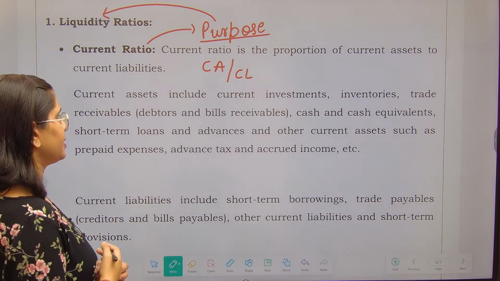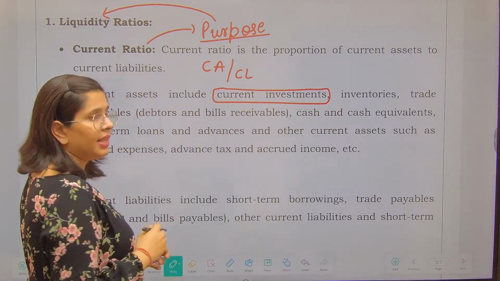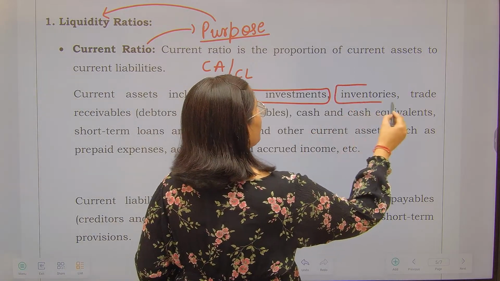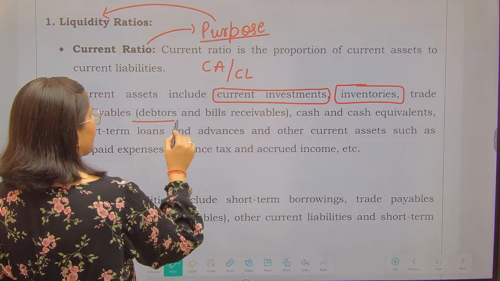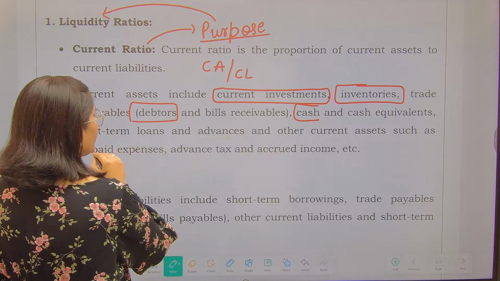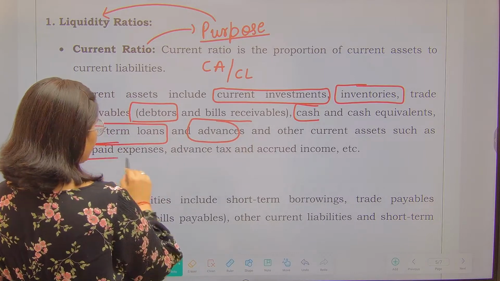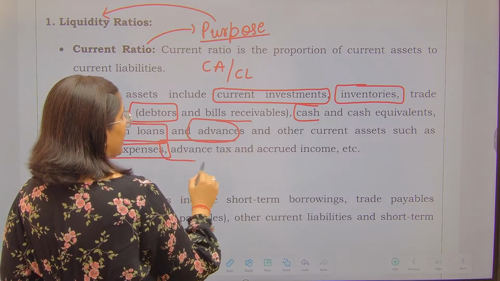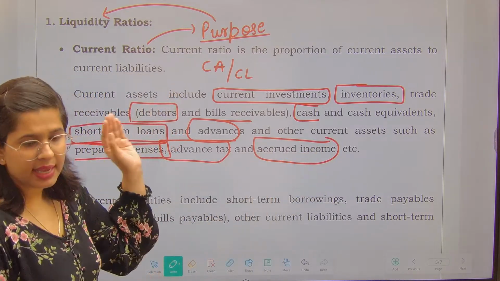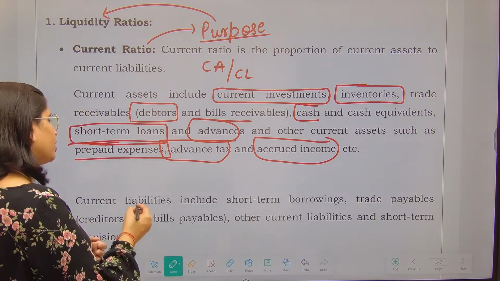After that, what are current assets? Current assets include current investments, investments which can be redeemed within a year. Next, your inventories are also my current assets. Trade receivables, that means the debtors as well as bills receivable. Cash and cash equivalents, short term loans that I might have given, and advances. Other current assets like prepaid expenses, advance tax, accrued income, etc. Now obviously inventory and debtors you will already know. You have to focus on these.